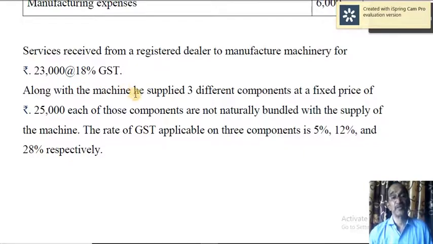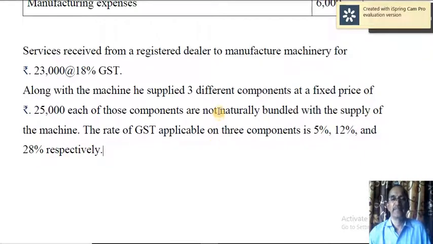Along with the machine, he supplied 3 different components at a fixed price of 25,000 each. Of those components which are not naturally bundled with the supply of the machine, the rate of GST applicable on 3 components is 5%, 12% and 28% respectively. So there are different types of supplies. One is composite supply and the other one is mixed supply.